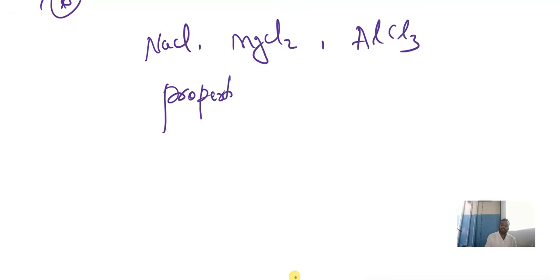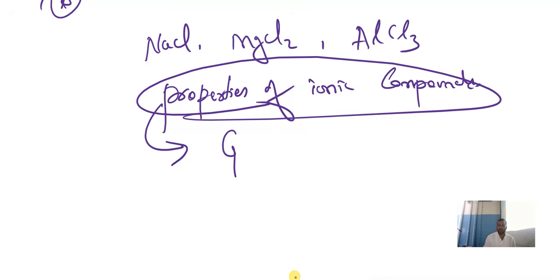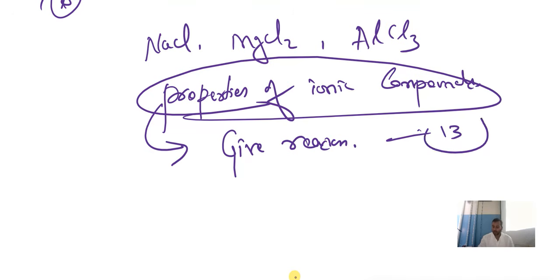Please study the properties of ionic compounds. Based on these properties of ionic compounds, they will give a give reason question. That topic is there in give reasons questions, page number 13. In page number 13, already they have given those points. Kindly go through it.